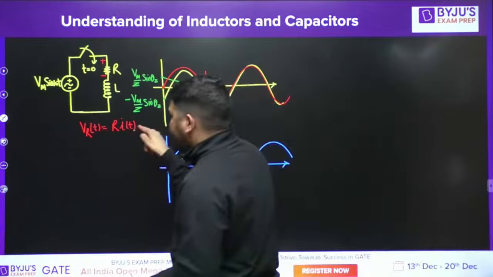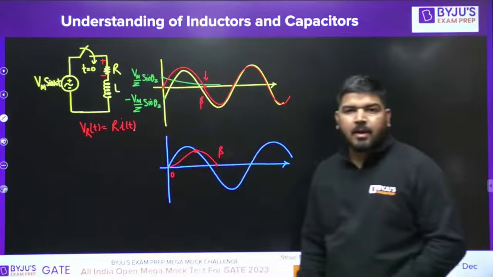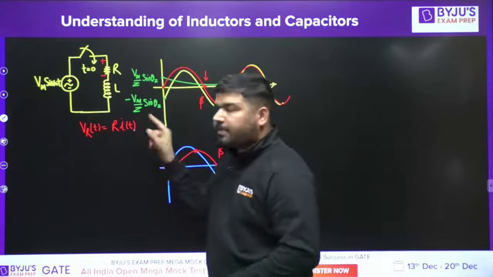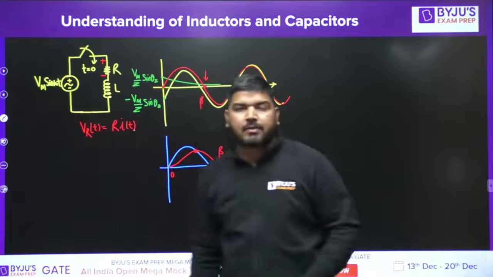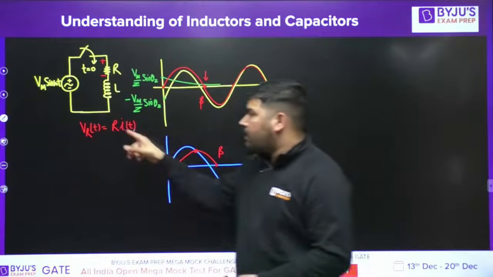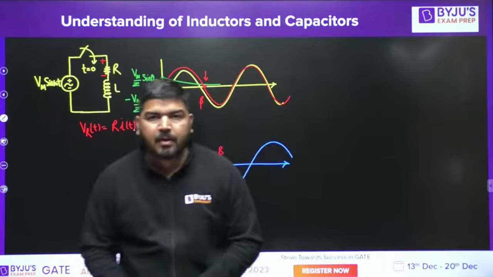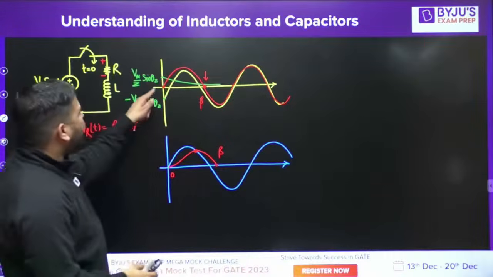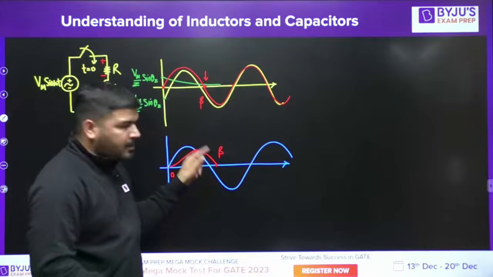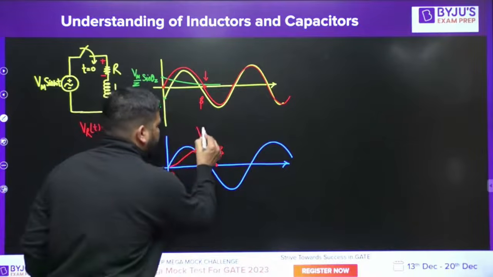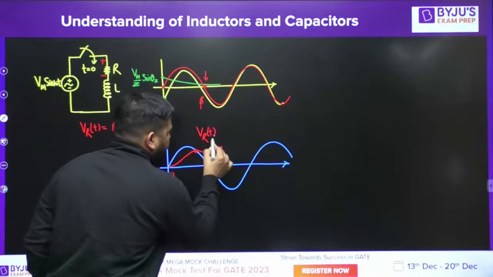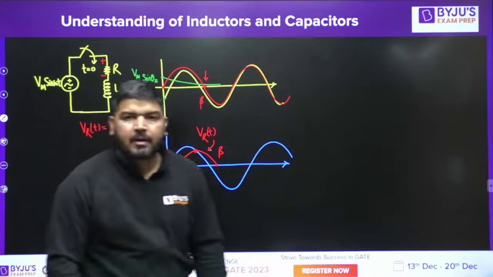It means whatever shape this IT has, the same shape will appear for the voltage across the resistor VRT. This red curve, call it VRT.